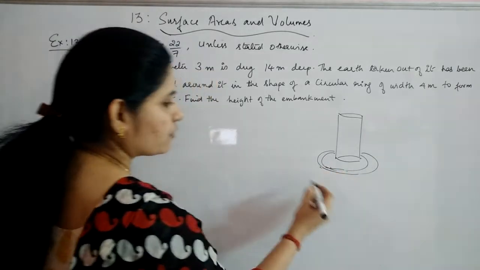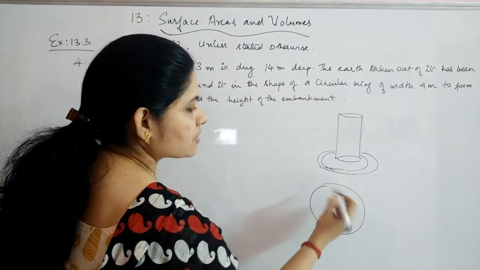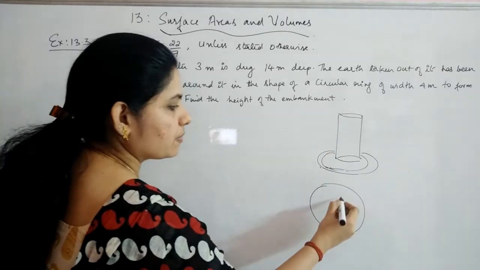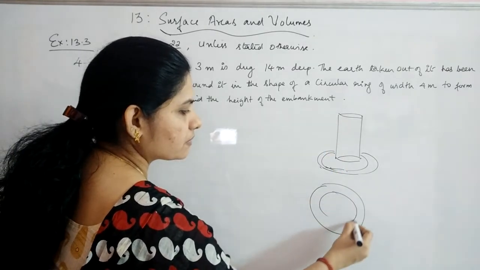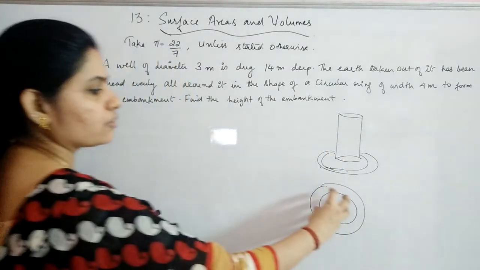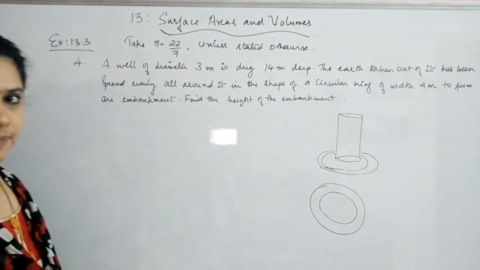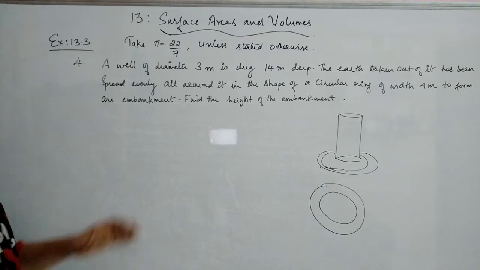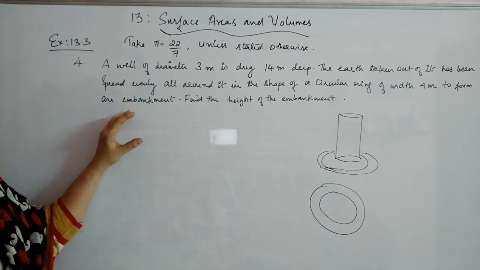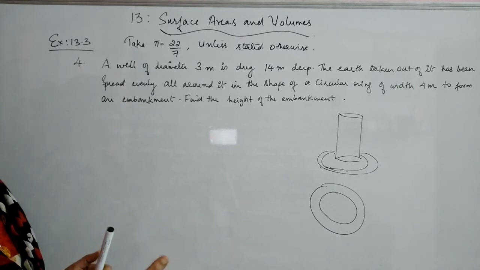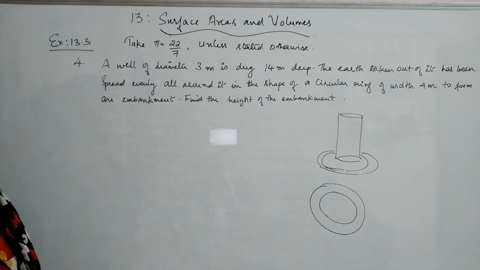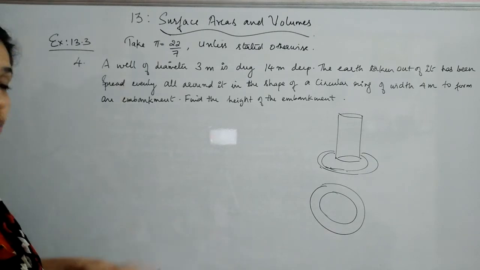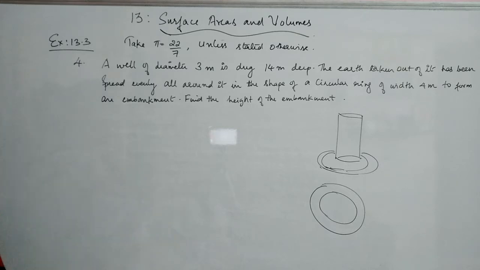Now when it is in the form of a ring, you just see like this. I'm just showing that shape of that embankment there. It will be like this. Here you have that well, so it will be in the form of a circular ring. Now embankment means it is only a stoppage to the water flow. Here it is only a blockage around the well.